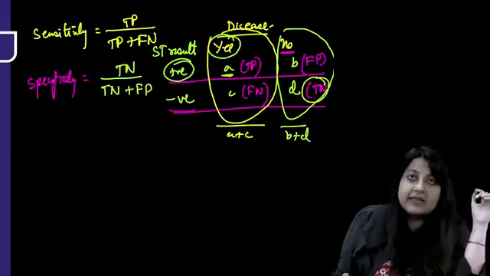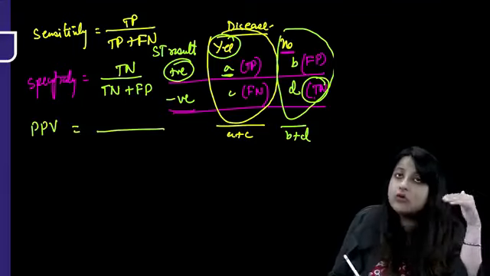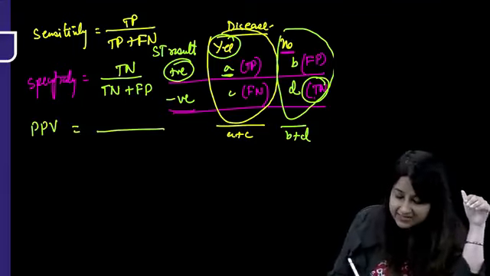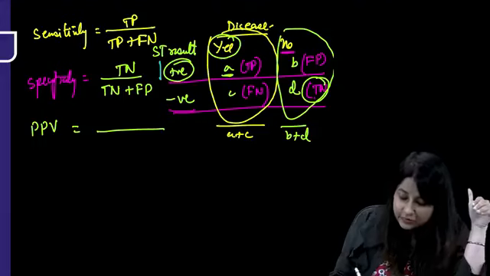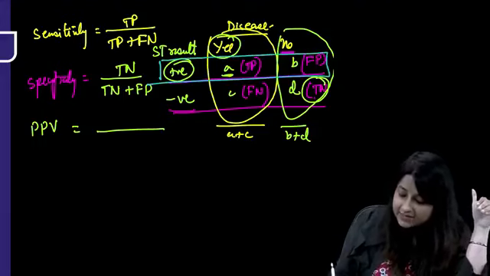Okay. Next, PPV. So what is positive predictive value? It is, out of all those who've been tested positive by a screening test, how many actually have the disease? So how many have been tested positive? A plus B have been tested positive. So TP plus FP.